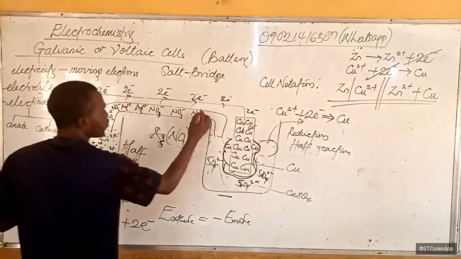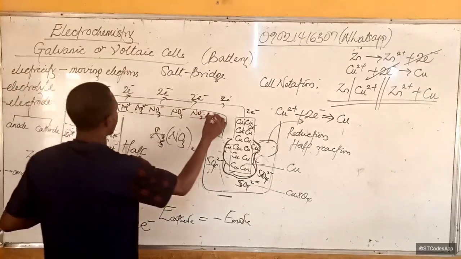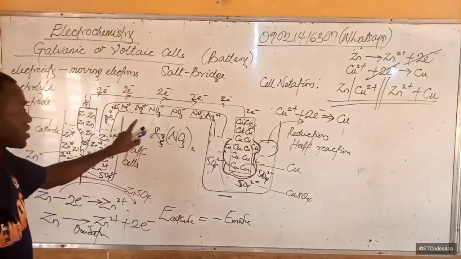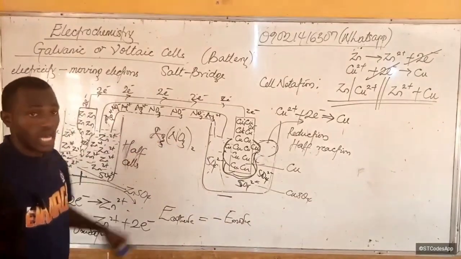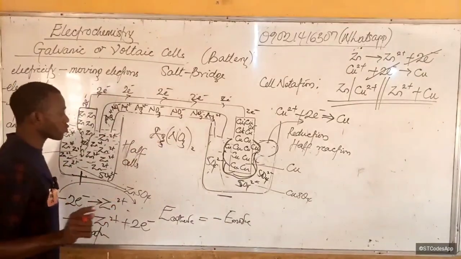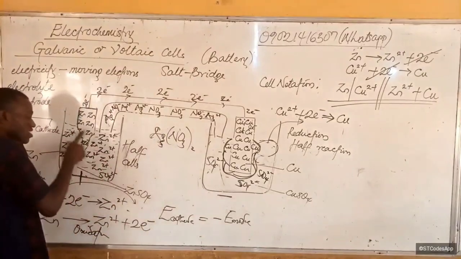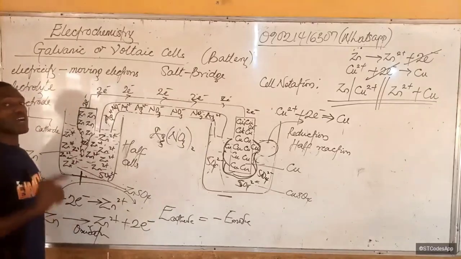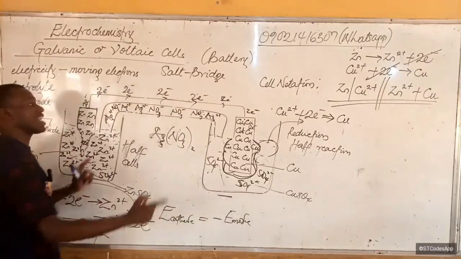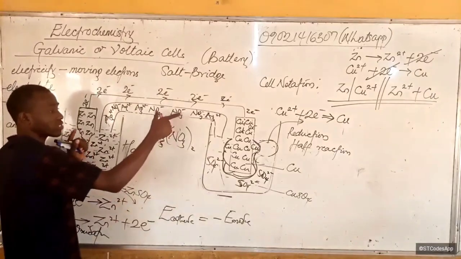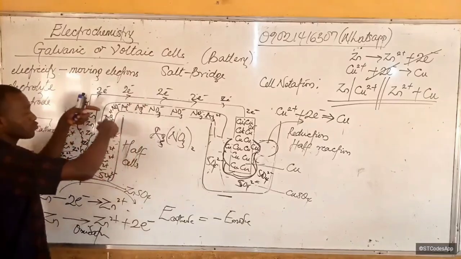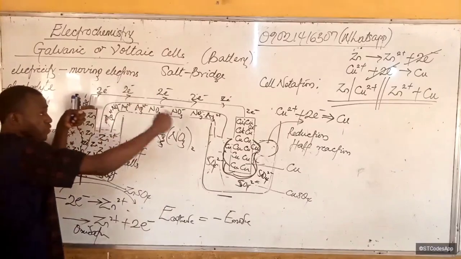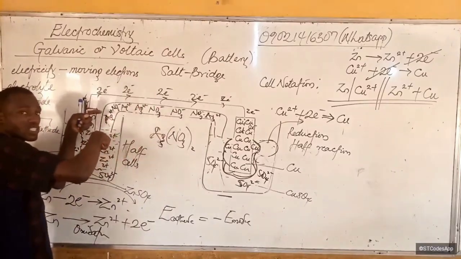Now, what the salt bridge does is this. These are salt bridges containing silver nitrate. Because positive charge is being built up here, in order to avoid that polarization, the negative charges here, NO3 minus, will come here and neutralize the building up of positive charges.